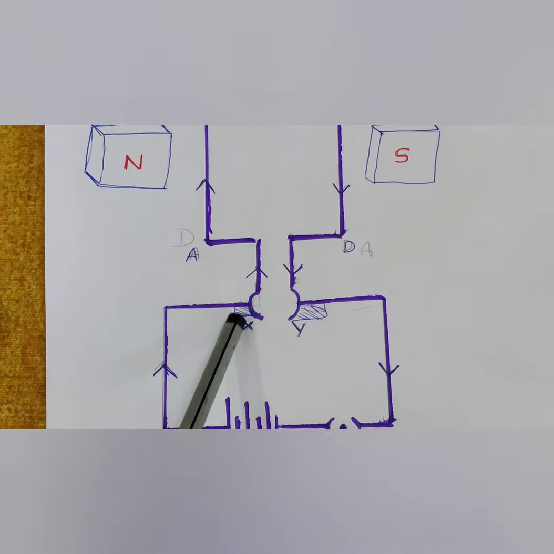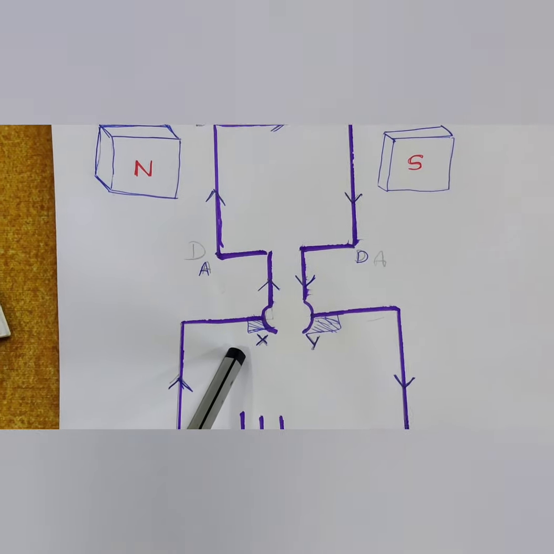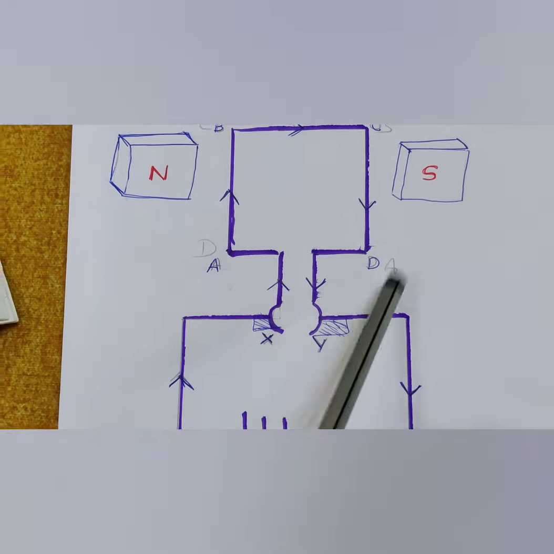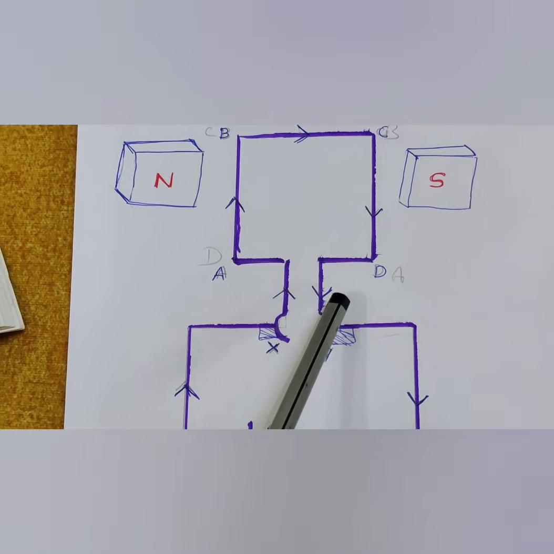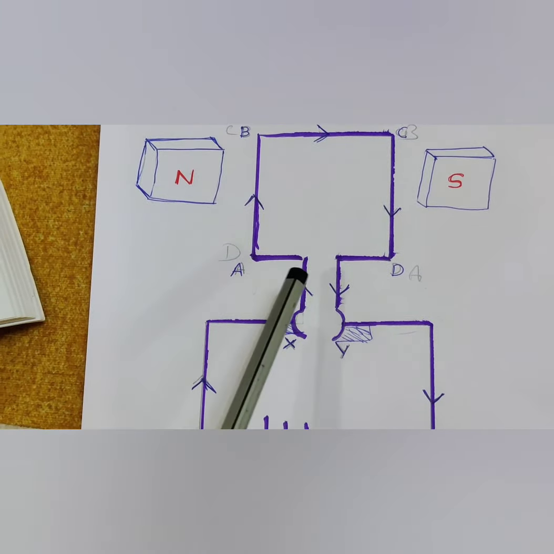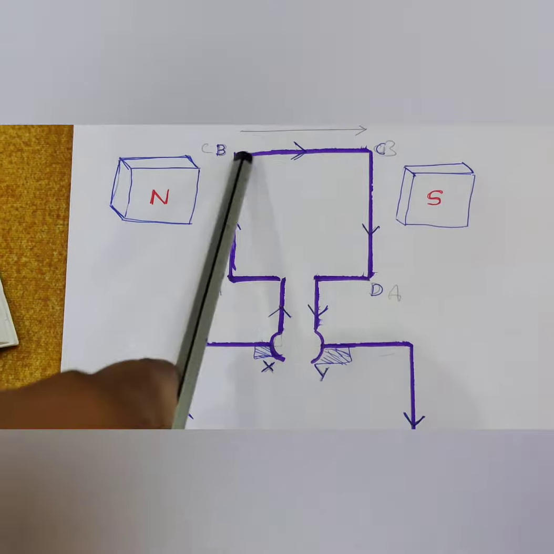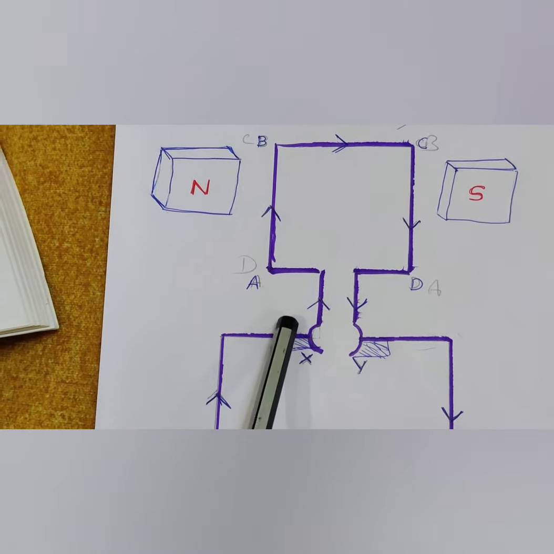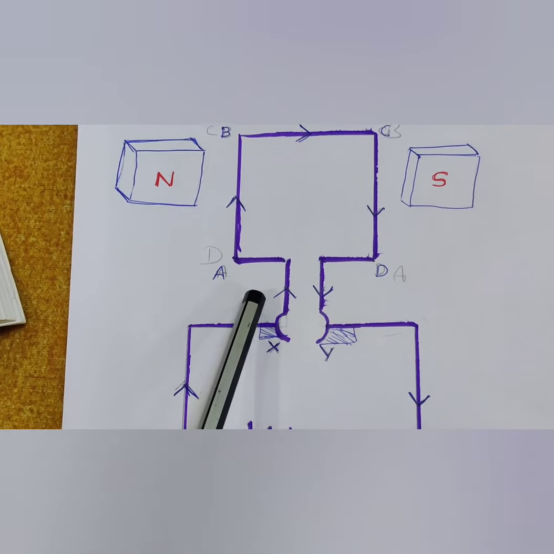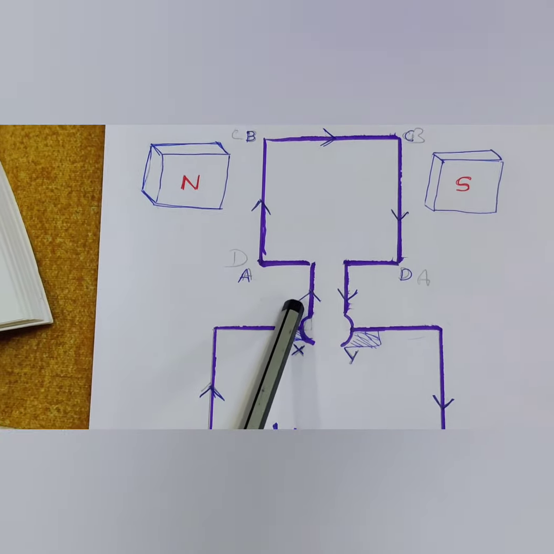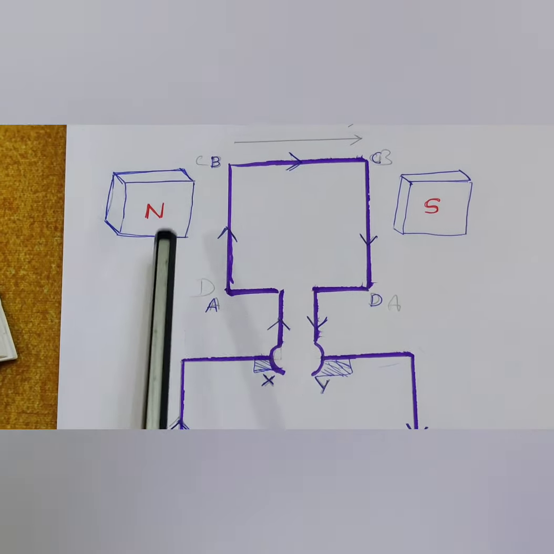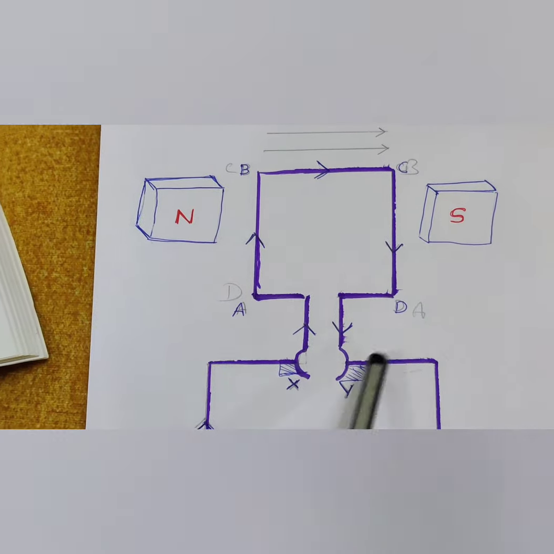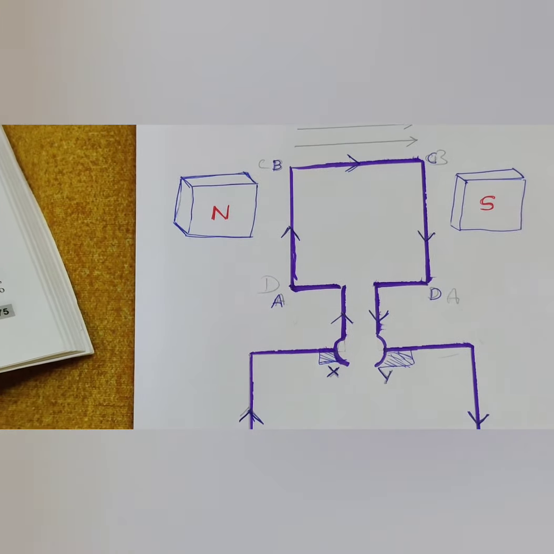Here is the function of the commutator. After half the rotation of the coil about its axis, the commutator reverses the direction of current. When current is flowing and the coil completes half a rotation, it changes the direction of the current and ensures the flow of current in the same direction. So the motor continues rotating the coil in the same direction.